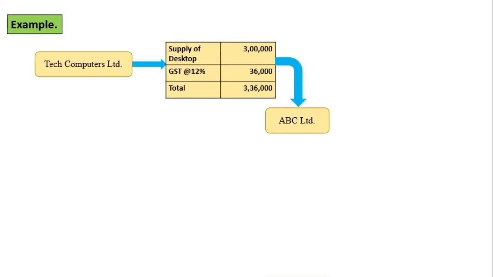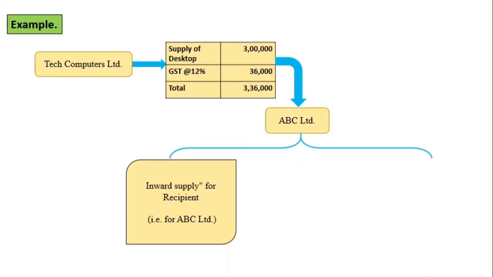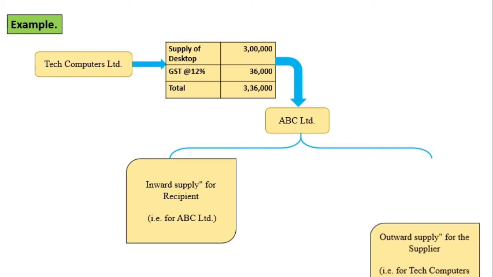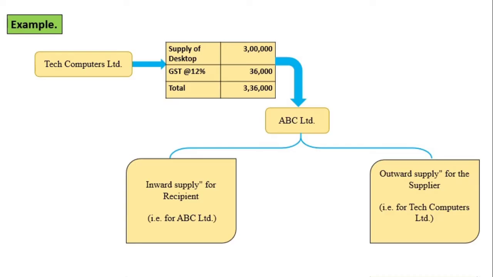From this situation, we can make out that it is inward supply for the recipient. And who is the recipient in this case? ABC Limited is the recipient. So for ABC Limited, it is an inward supply, whereas it is an outward supply for the supplier. And in this example, the supplier is Tech Computers Limited, so it is an outward supply for Tech Computers Limited.